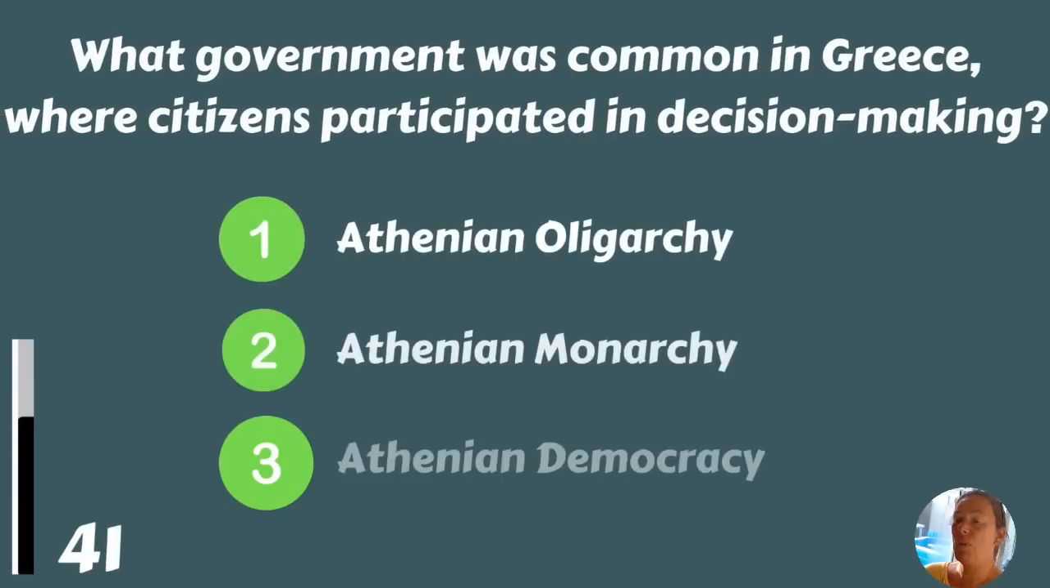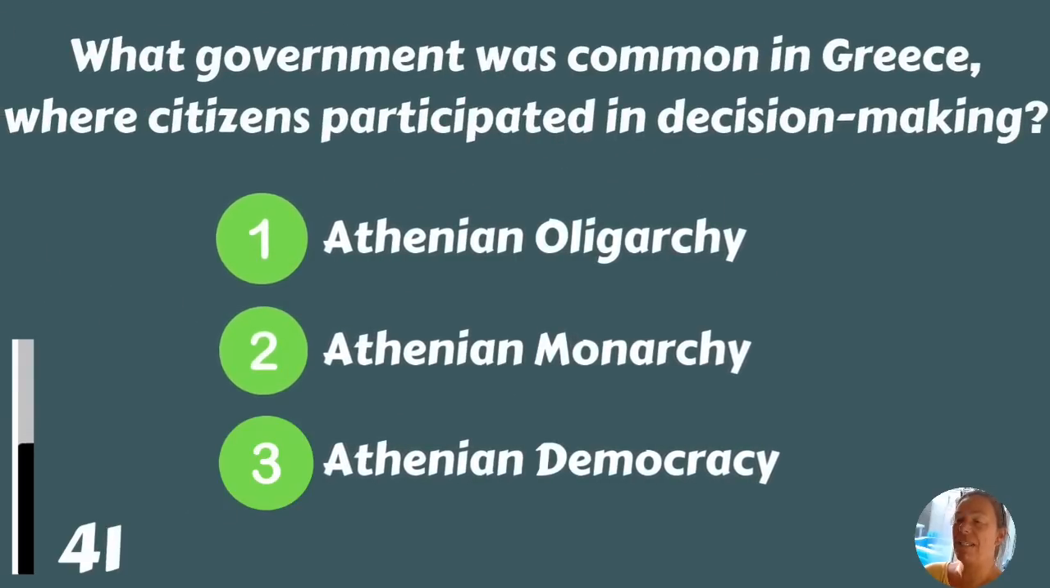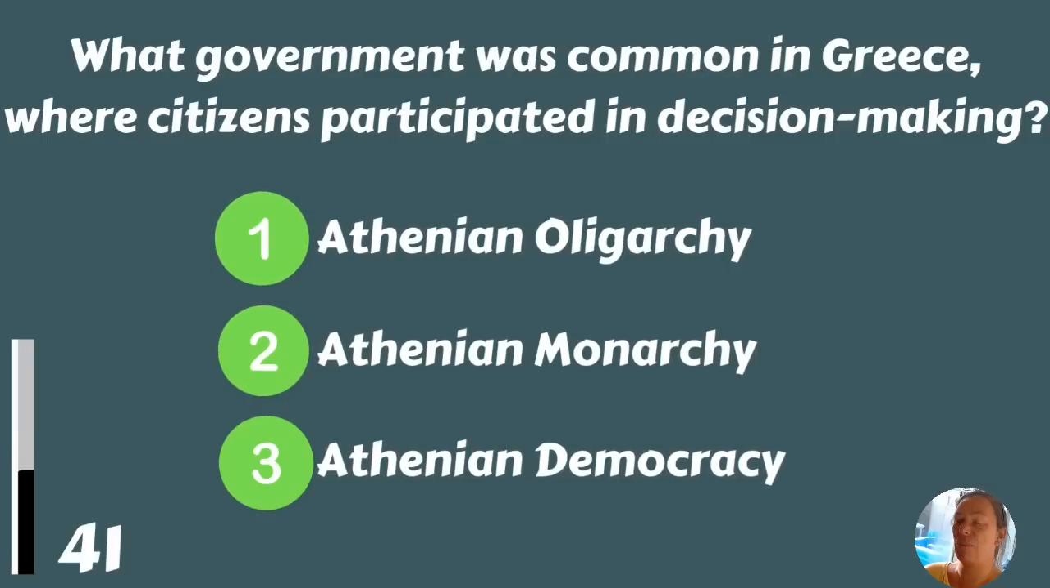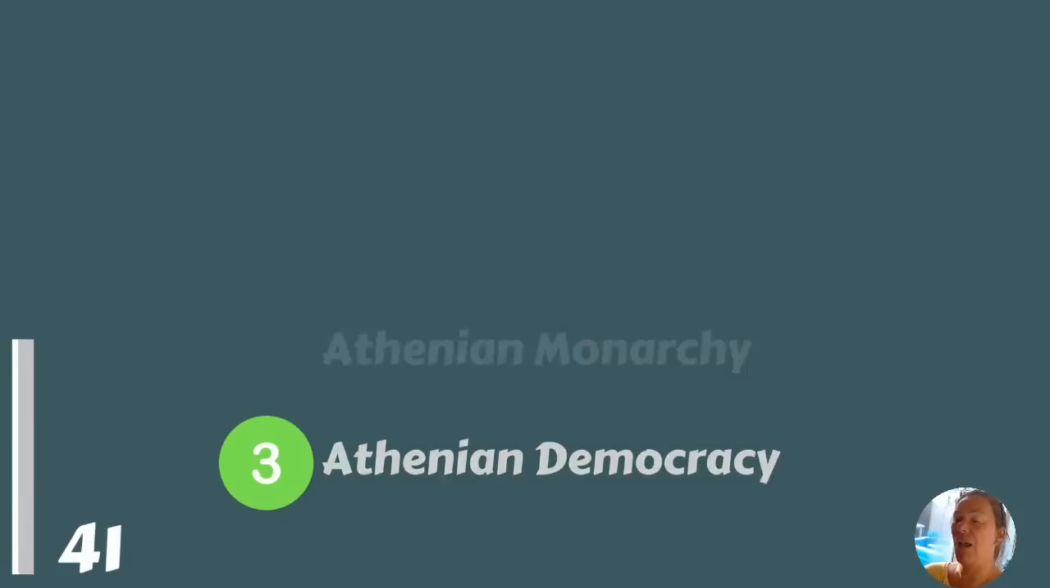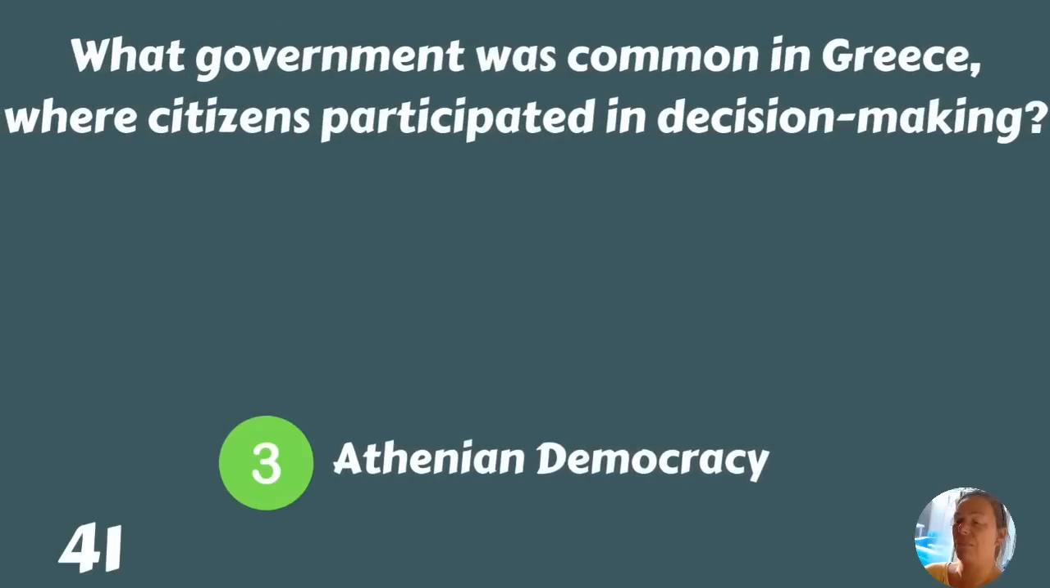What government was common in Greece, where citizens participated in decision-making? Athenian oligarchy, Athenian monarchy, or Athenian democracy? Athenian democracy.